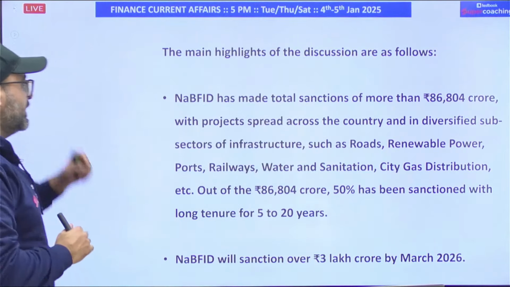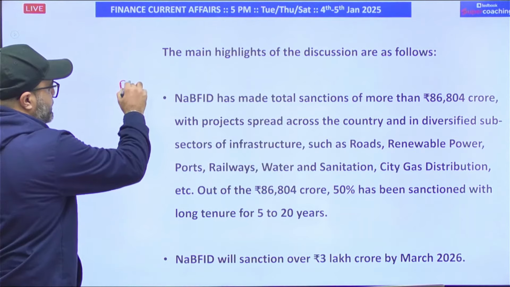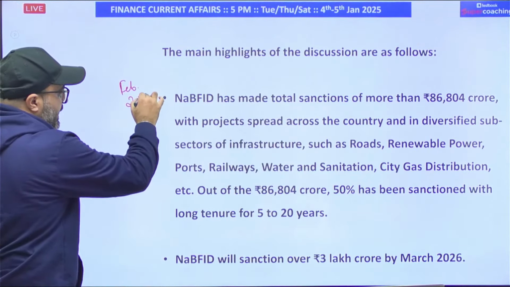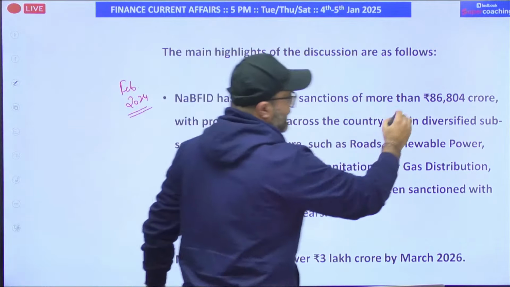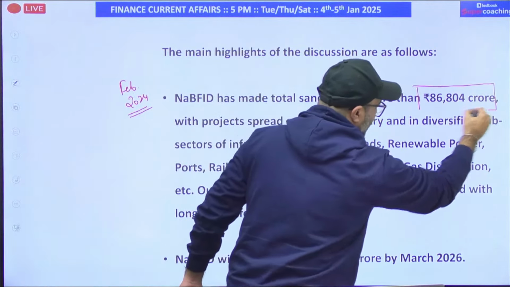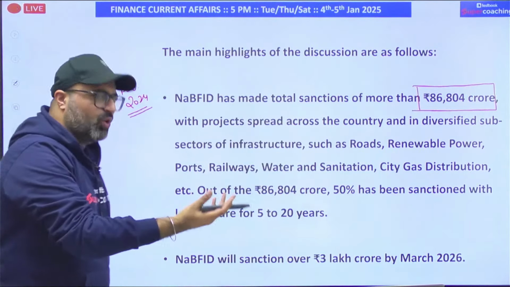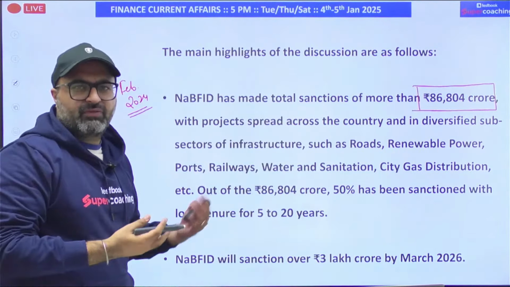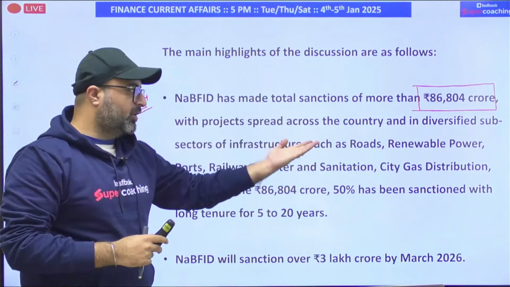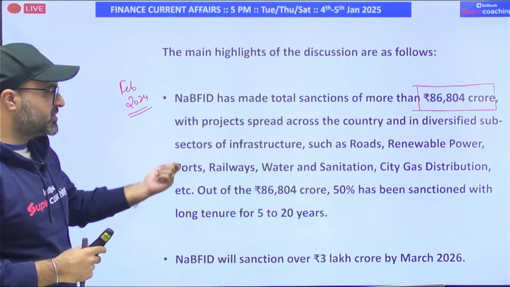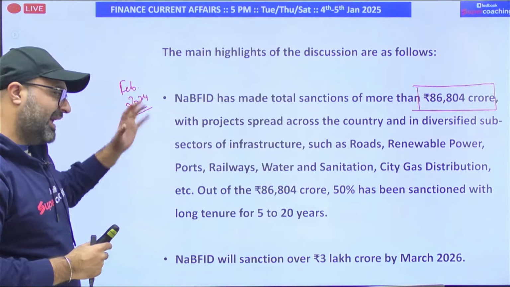Now I'm coming to the figures, which are really very important. Do mark them down. Till February 2024, what value of loans has NABFID sanctioned? Till now, NABFID has sanctioned a loan value of 86,804 crore rupees. This loan is given for infrastructure development in a very diversified manner, which includes roads, renewable power, ports, railways, water and sanitation.